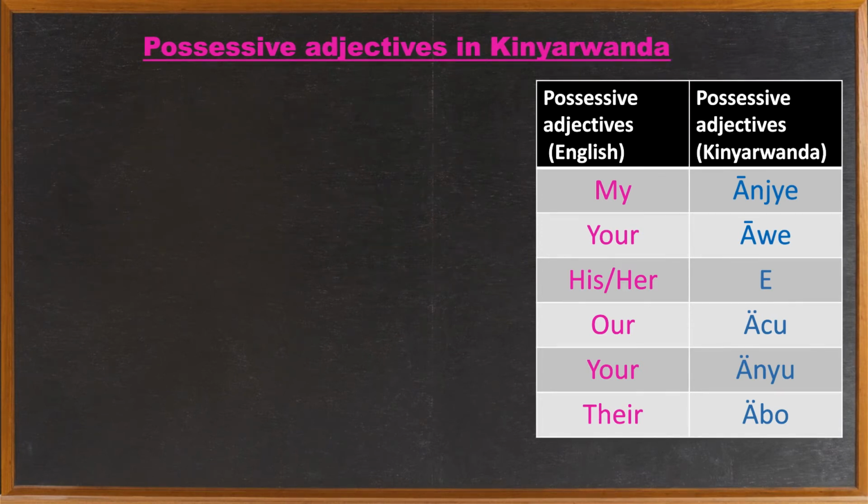Alright, so let's put these phrases in plural and see how the resultant plural is going to modify the possessive adjective. Remember that we do not want to change the adjective itself in plural, but only the noun will have to change in plural. So I hope you remember how to obtain the plural of the word umugore.